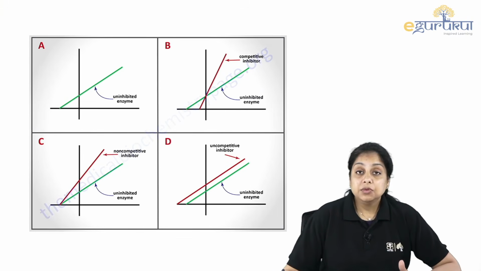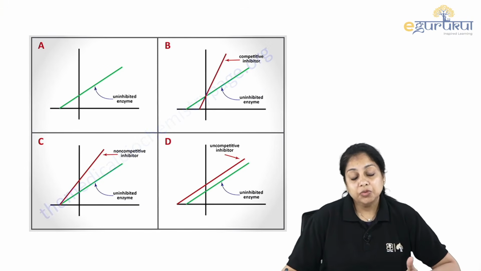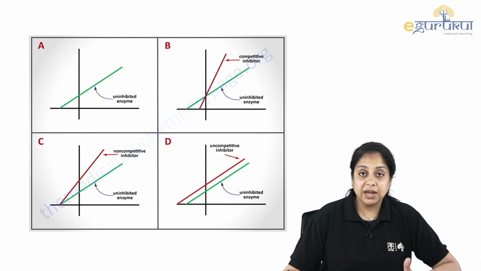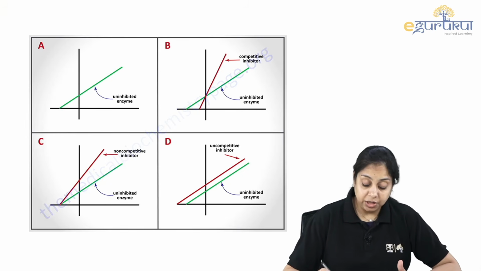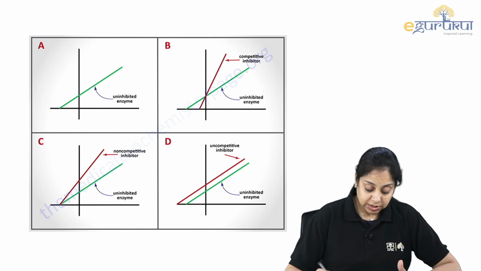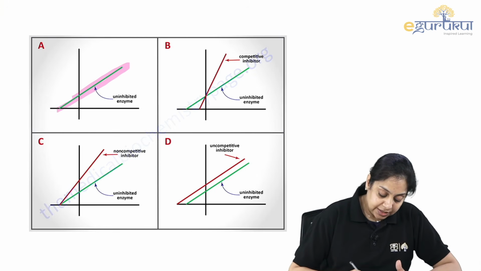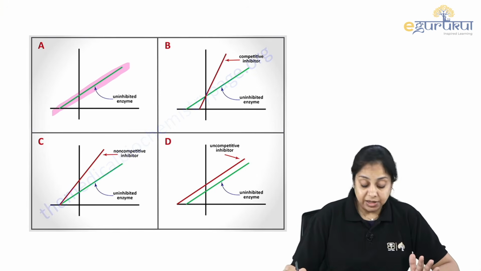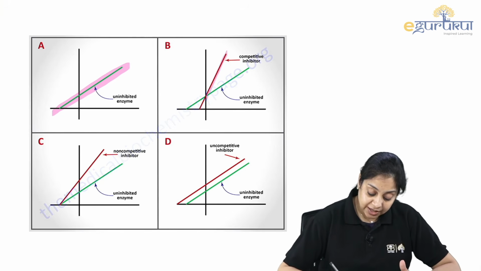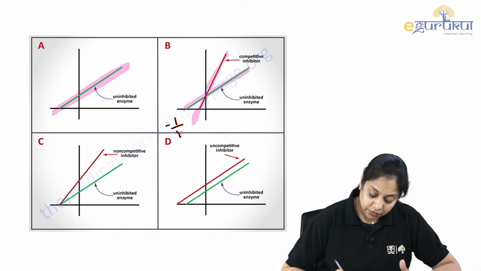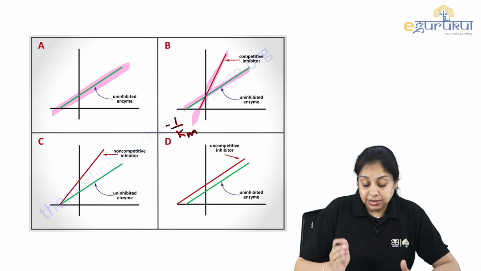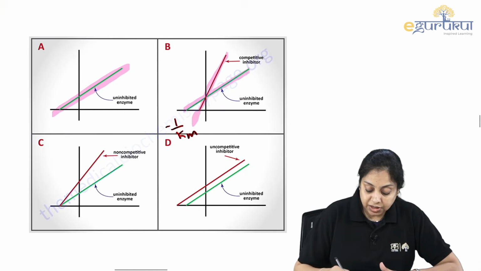Now, sometimes they give you this plot, and you have to figure out by just looking at the Lineweaver-Burk plot what kind of inhibition you are talking about. First is the straight line. Green is the straight line, the uninhibited enzyme. If it makes an X like this, this is your minus 1 over Km. Km is increased क्योंकि वो 0 की तरफ जा रहा है.